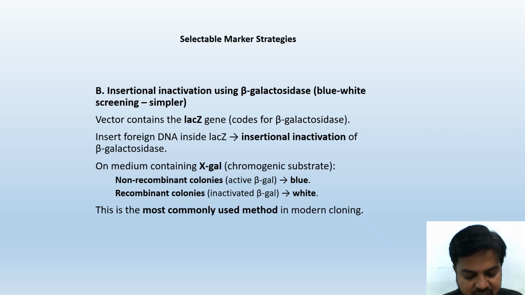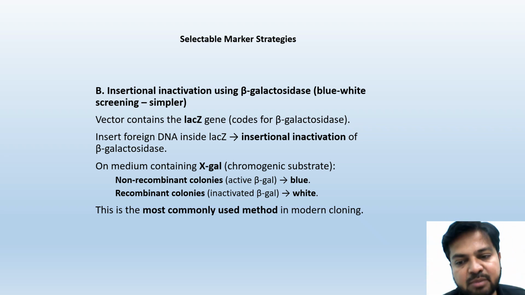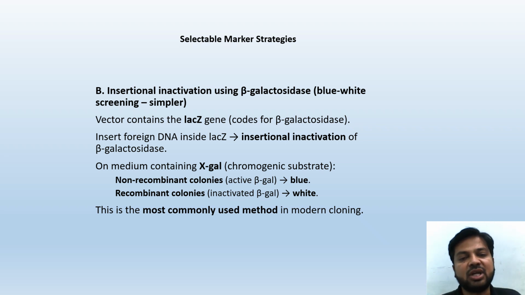Selectable marker strategy: insertional inactivation using beta galactosidase, blue-white screening, is simpler. Another method of this strategy is insertional inactivation. Insert means inserting it, attaching it. Inactivation using beta galactosidase. What is happening here? The vector contains the lacZ gene. The lacZ gene codes for beta galactosidase. You should remember, sometimes direct fact-based questions are asked. The lacZ gene codes for beta galactosidase.